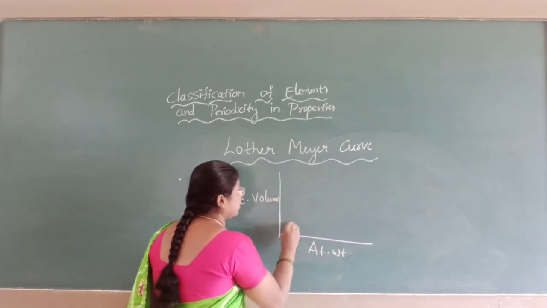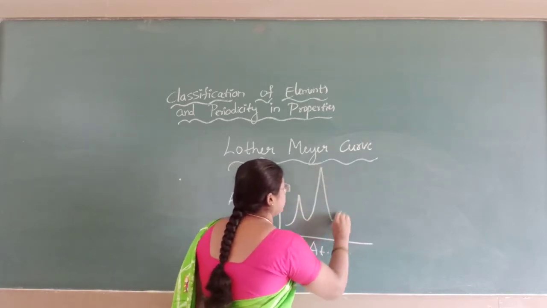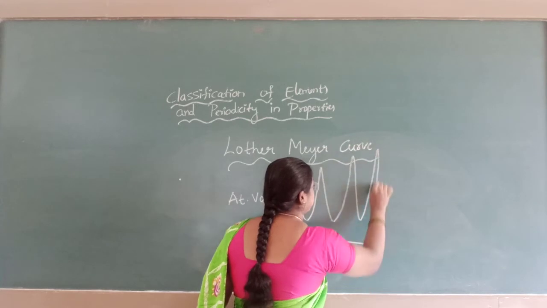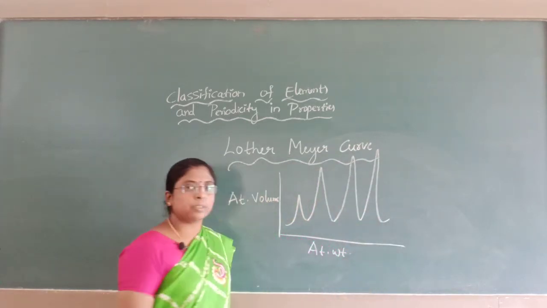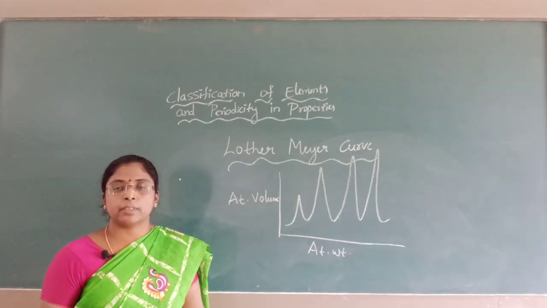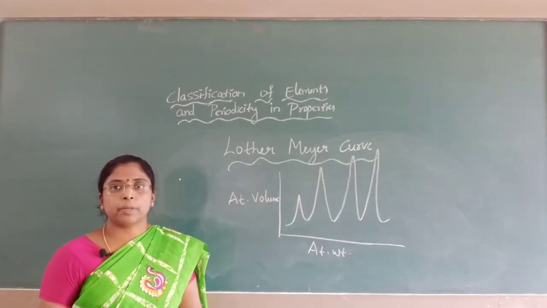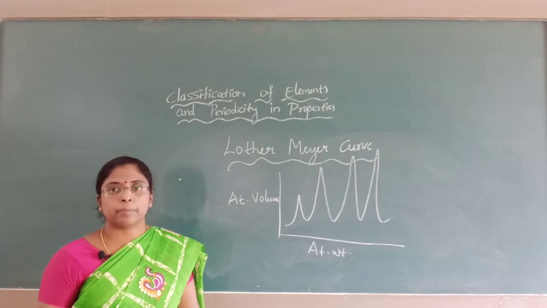He got the curves in the form of a peak. He observed that the elements occupying the same position have the same properties.